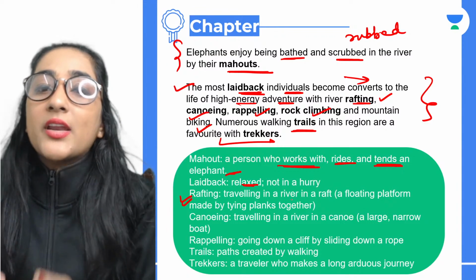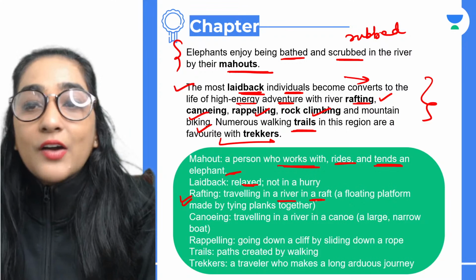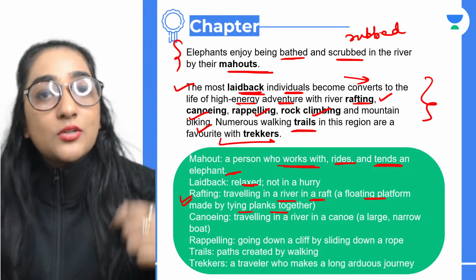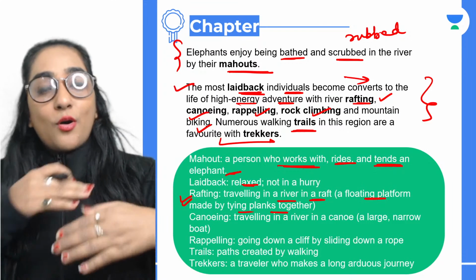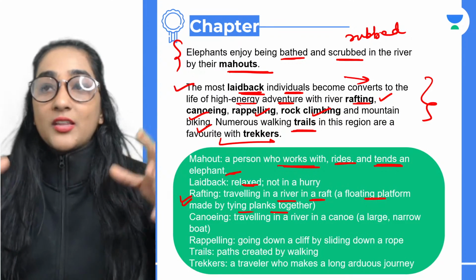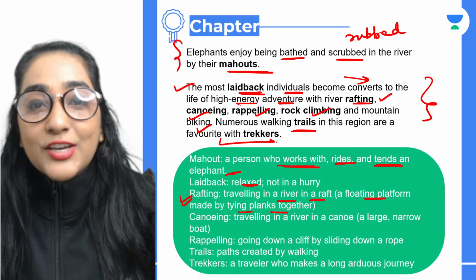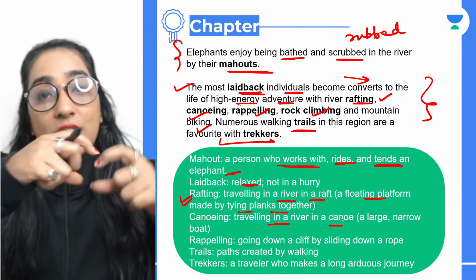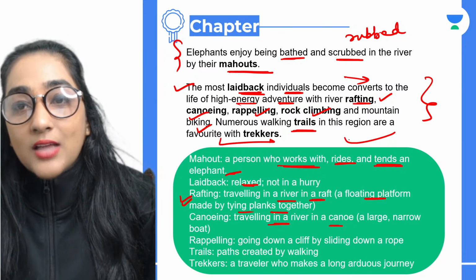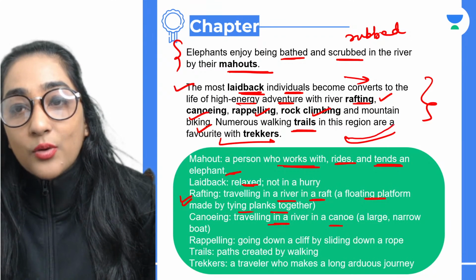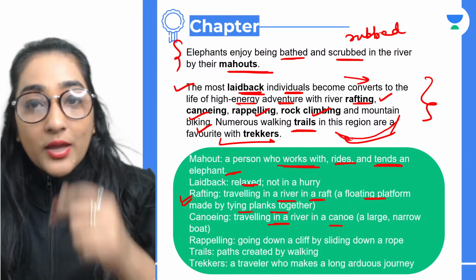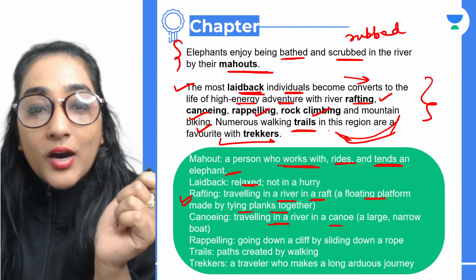Rafting, you know very well, is traveling in a river on a raft. Basically, it's a floating platform made by tying planks together. You're traveling on the water where the waves are really high. Then you have canoeing. Canoeing is traveling in a river in a canoe, a large, narrow boat. It's a boat which is very narrow, like this. Then you have rappelling.